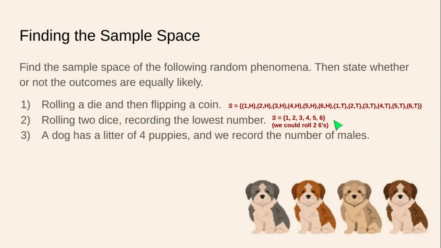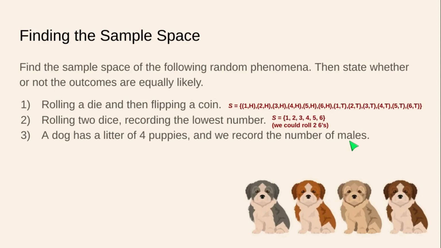Interesting. So a dog has a litter of 4 puppies, and we record the number of males, all right? We're not listing out all the possibilities of male and female dogs. We're listing out only the number of males. So try this one. See if you get it. Pause the video and check your answer against mine once you're done.